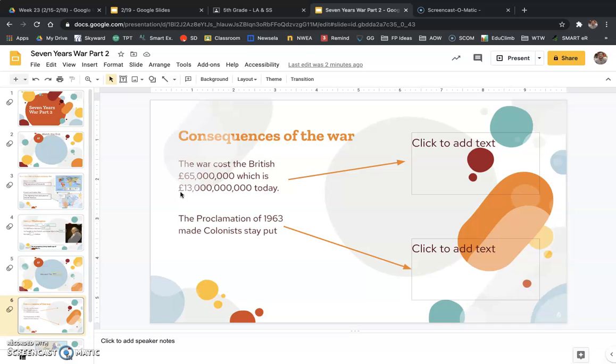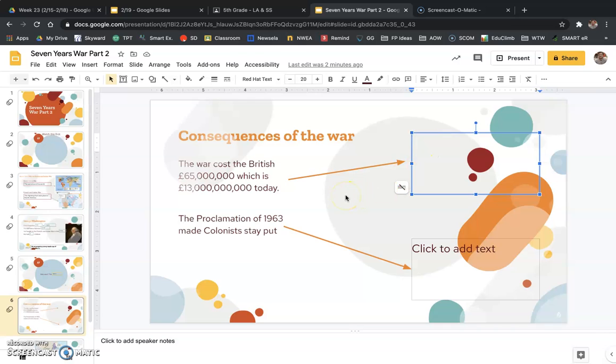Remember, they weren't only fighting in North America against the French and the Native Americans. They were also fighting in Europe, in India, all around the world, and it was costing them so much money to send their soldiers around and to send weapons to the militias in North America. It just cost a lot of money. Today it would be 13 billion pounds. Incredible.